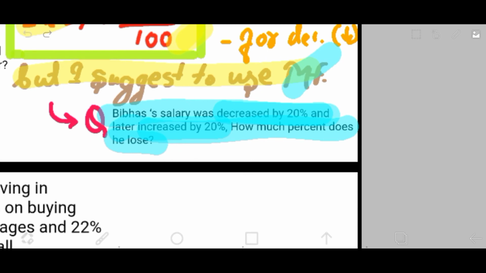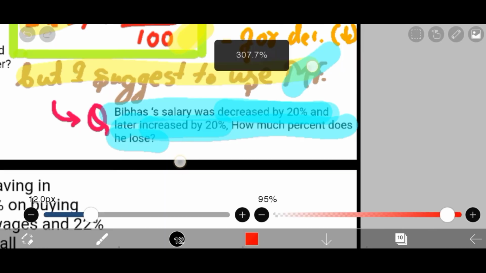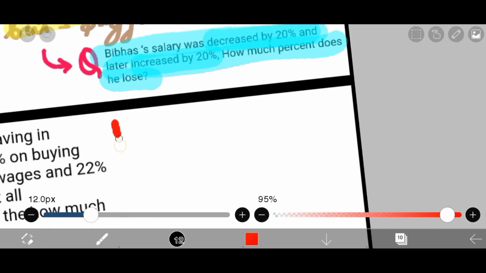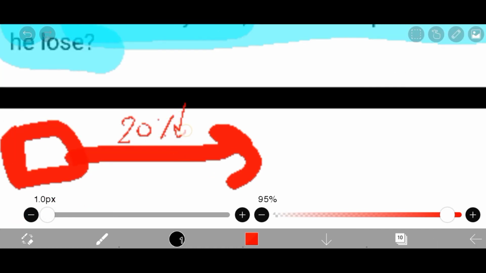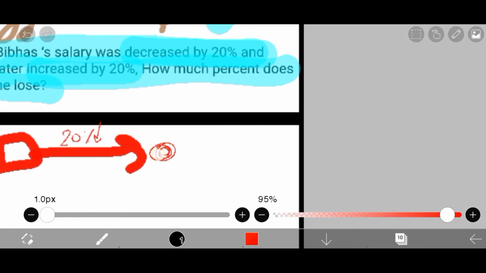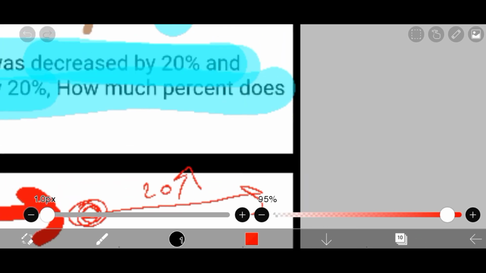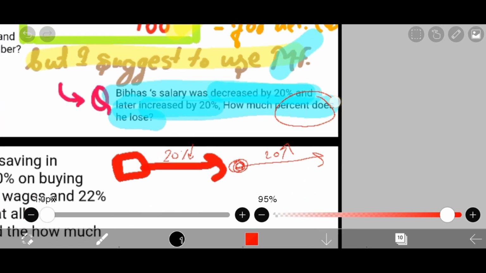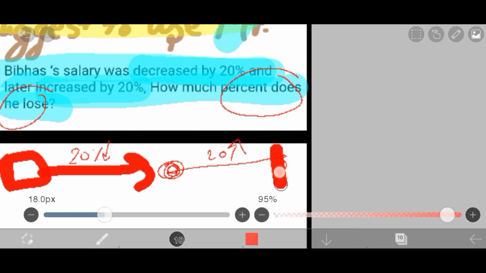So first of all, there is a decrease of 20%. Just a second, let me set the pencil. Now, as per the given question, Bibha's salary was first decreased by 20% and then increased by 20%. And our question is to find how much percentage he loses. Here it's stated that it's a loss. Even if it's not stated, you could figure out whether it's a loss or gain.